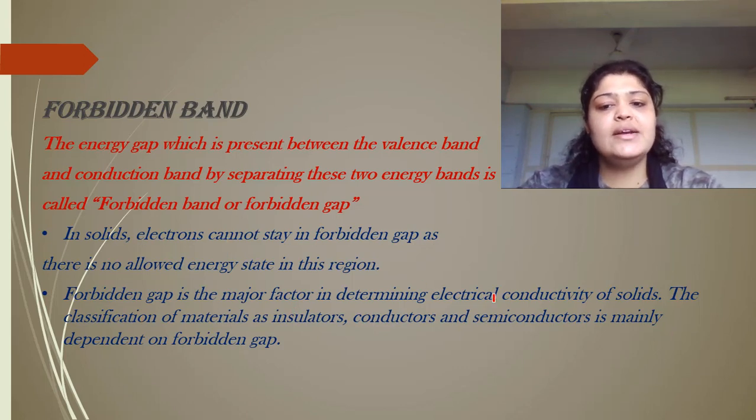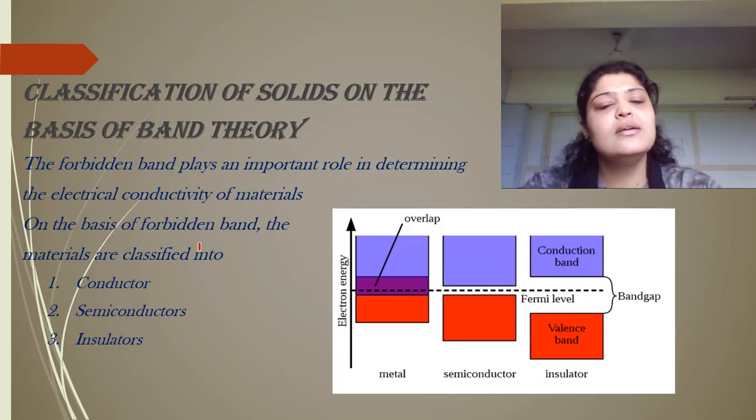It is a major factor in determining electrical conductivity of solids because based on the forbidden gap, you classify the solids into conductors, insulators and semiconductors. The classification of materials is mainly dependent on the forbidden gap. So let's see how it depends.